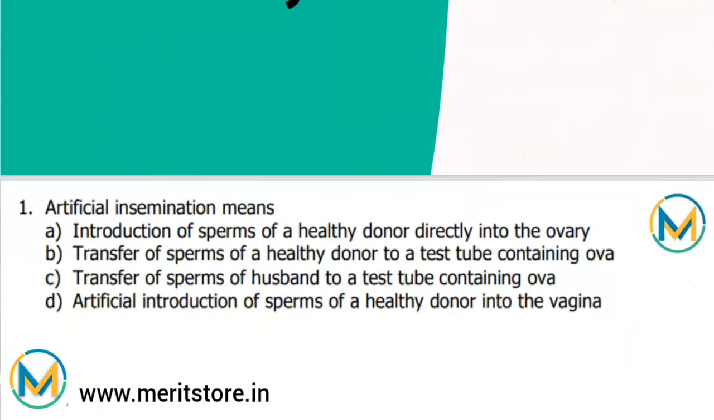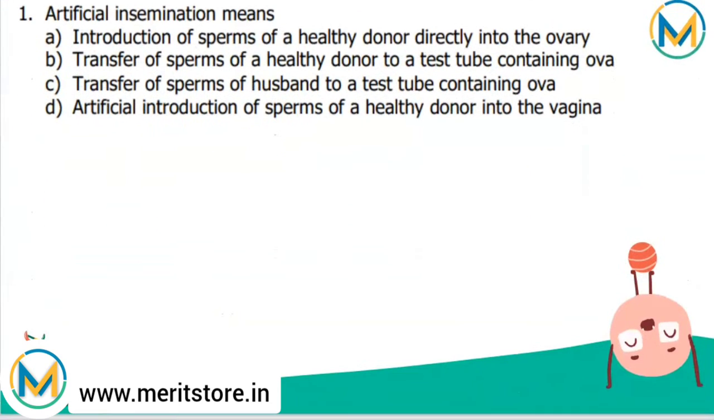First question, artificial insemination means. So in artificial insemination, donated sperm is inseminated into woman's uterus through vagina. It is suitable in the following condition.